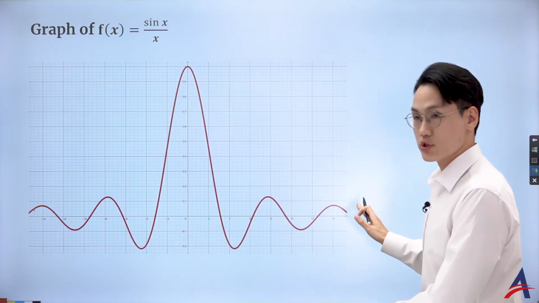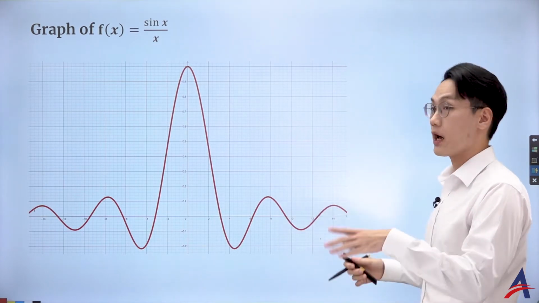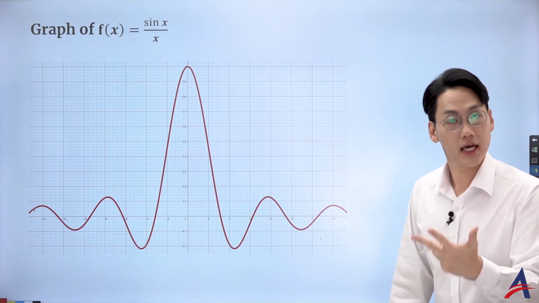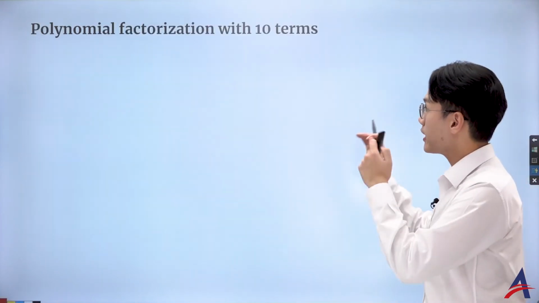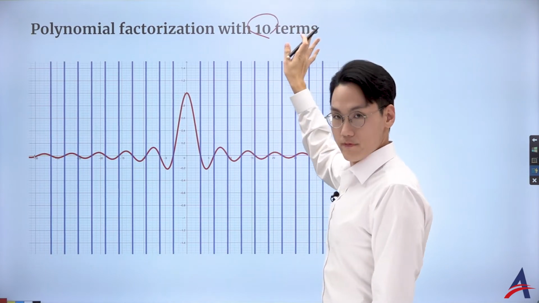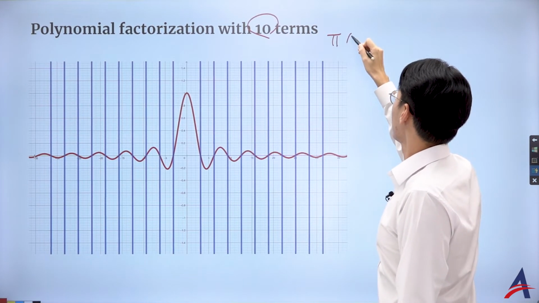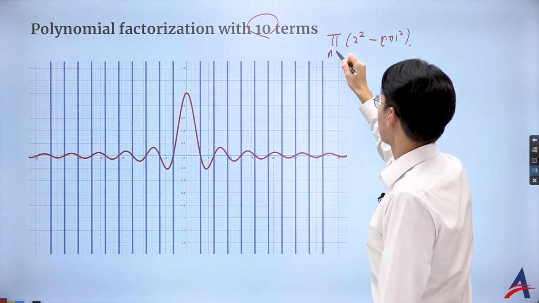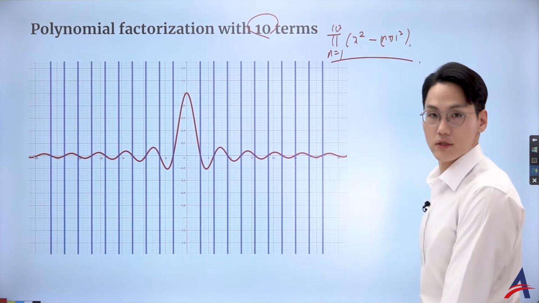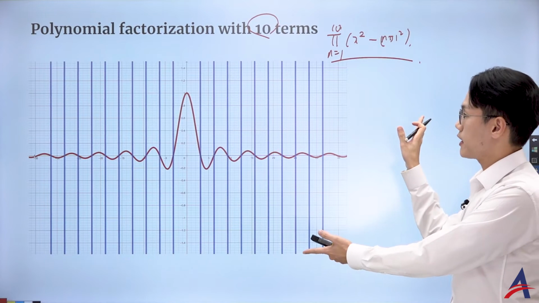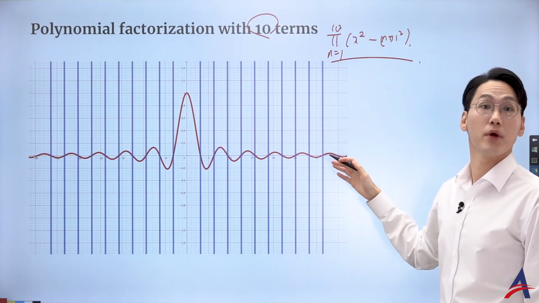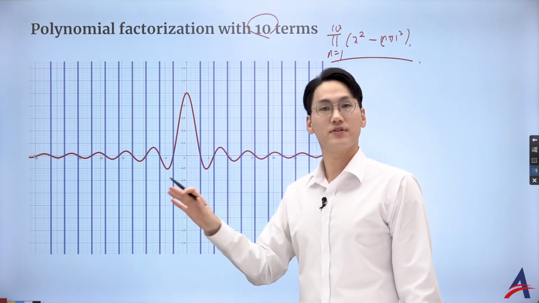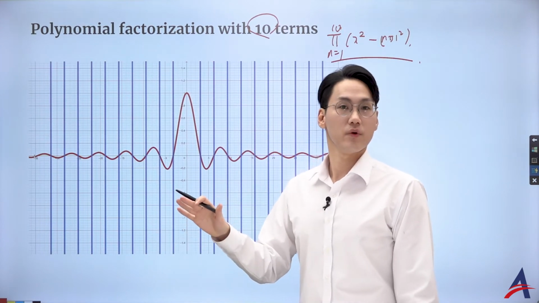So this is the typical shape of sin x over x. It's very typical, and I want you to memorize the shape because it could potentially be on Paper 3. It has already appeared twice, so please make sure you know it. Do you remember the infinite product that we defined with x squared minus the integer multiples of pi squared? What I've just done is, starting from 1 to 10, describe it as the product of 10 terms, and this blue function represents that polynomial. But as you can see, it doesn't look like the sin x over x function that we wanted to describe.